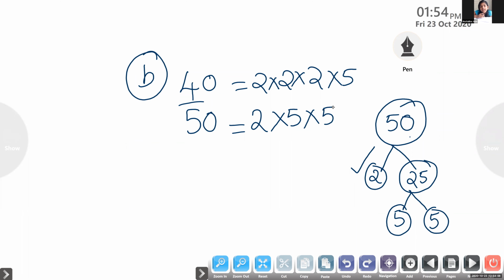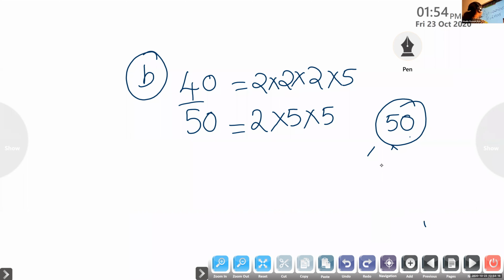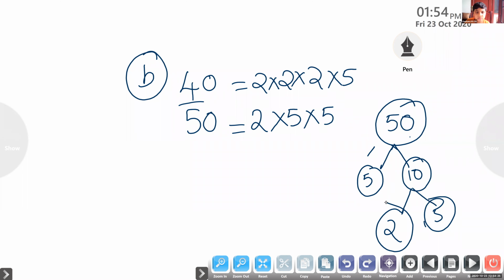Ma'am, we can do it with 5 and 10, right? 5 and 10 is also possible. Look here, 10 again you can write as 2 and 5. Anyway, if you do it, you will get the same answer, the same prime factors, because we are doing prime factorization.